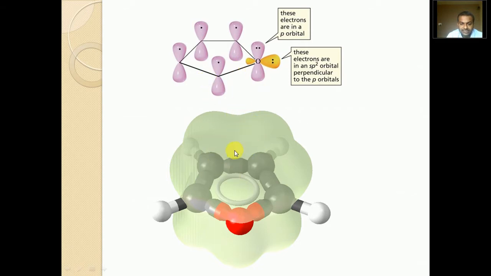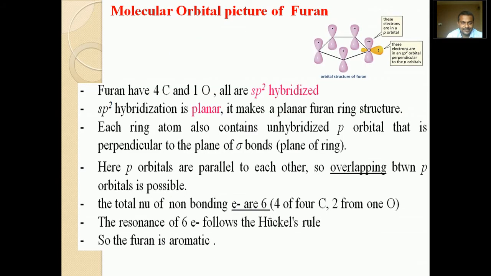In this way, in this 3D image, we can see the plane of the ring which is formed by the axial overlapping of sp2 hybridized orbitals of carbon and oxygen, and the unhybridized pz orbitals form pi bonds, that is, the pi electron cloud above and below the plane. In this way, according to the molecular orbital picture, we have seen that furan is a planar structure having pi electron cloud above and below the plane of the ring. These are the features of the molecular orbital picture.